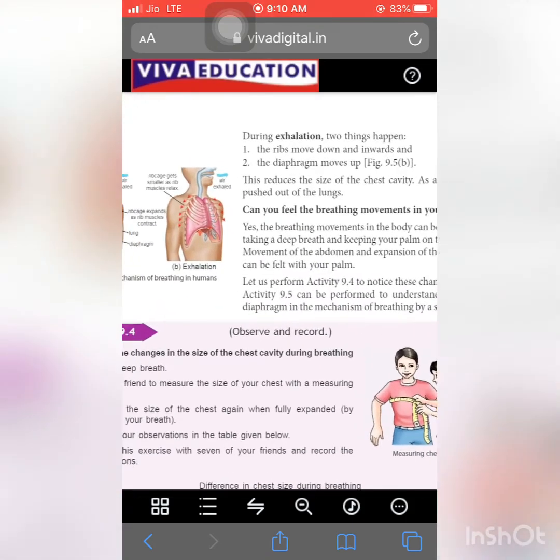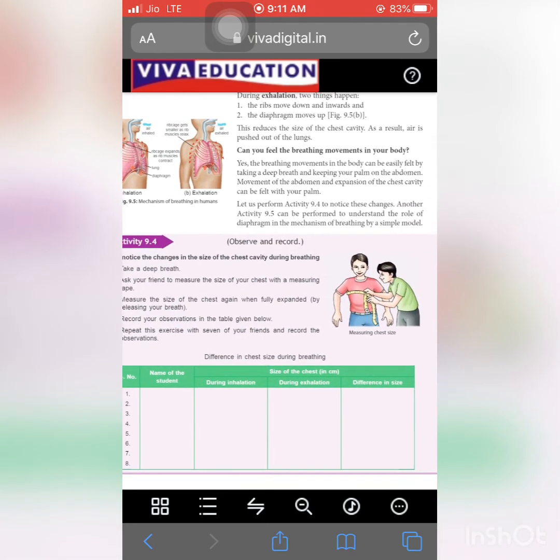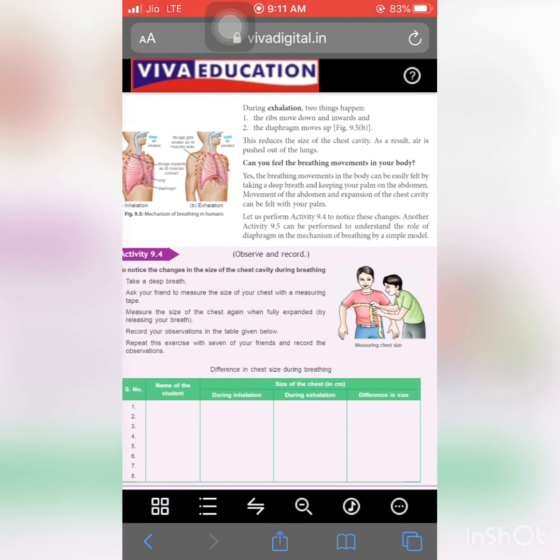Next one is during the exhalation. Exhalation means when we breathe out. So the ribs move down and inward and the diaphragm moves up. This reduces the size of the chest cavity. As a result, air is pushed out of the lungs. So this is the mechanism of breathing in humans.